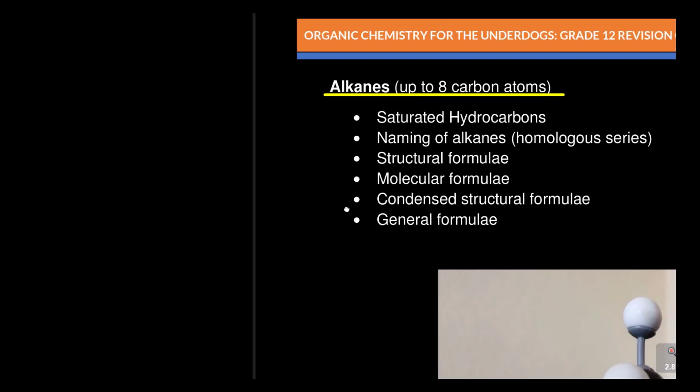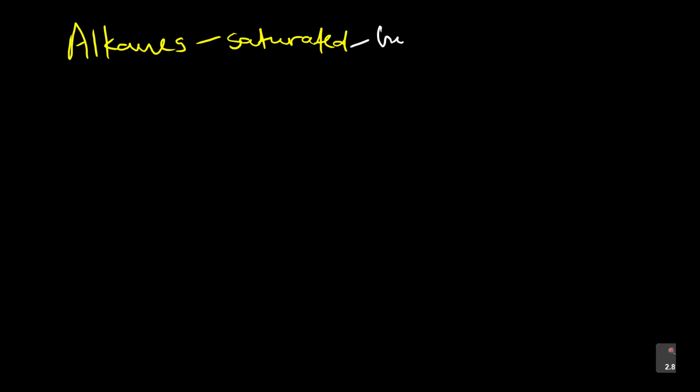The first word here is alkanes, and we are saying these alkanes, number one, what are they? They are saturated. And what do we call the term saturated? Number one, these are hydrocarbons.